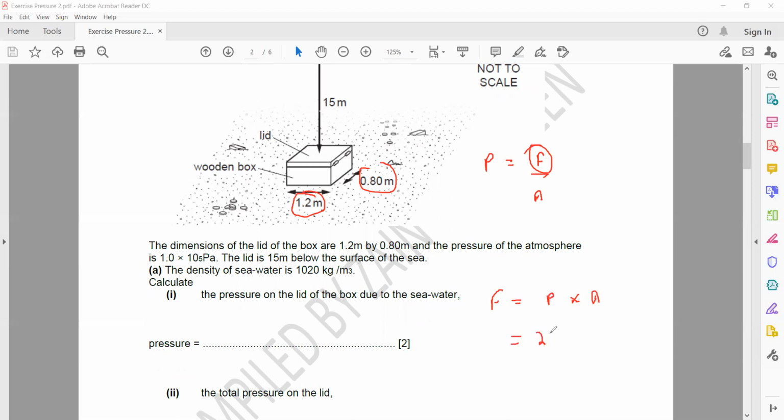Pressure is 253,000 Pascal. And what about area? Area of this lid, because length is 1.2 and the width is 0.8. So when I multiply length into width, I'll get area. So area will be 1.2 multiplied by 0.8. When you multiply the pressure with the area, you will get the force. So what is the force? It will be about 240,000 newtons approximately. Is it clear? That is the force which this object will experience.